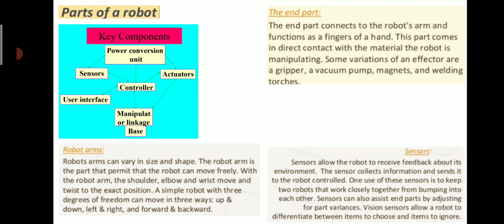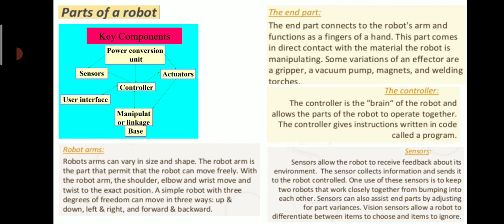The end part connects to the robot's arm and functions as the fingers of a hand. This part comes in direct contact with the material the robot is manipulating. Some variations of an end effector are a gripper, a vacuum pump, magnets, and welding torches.